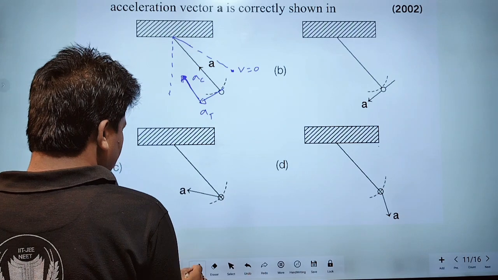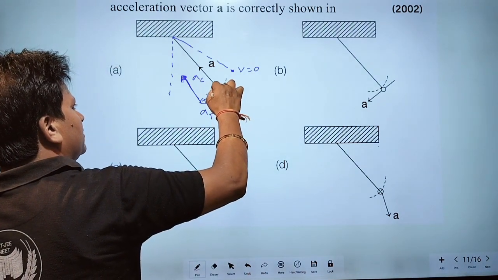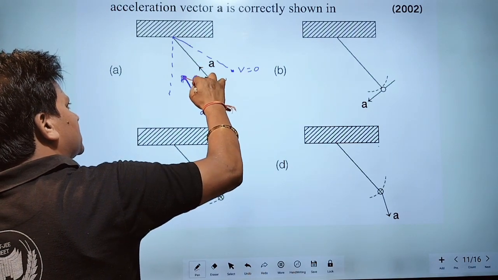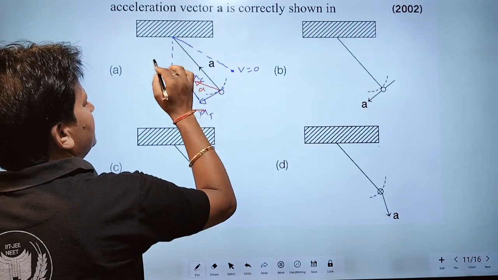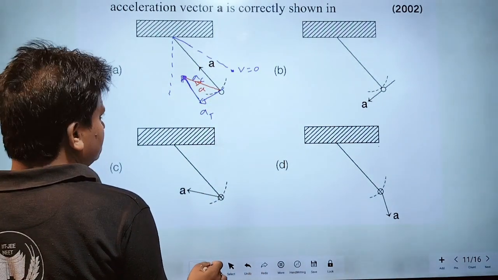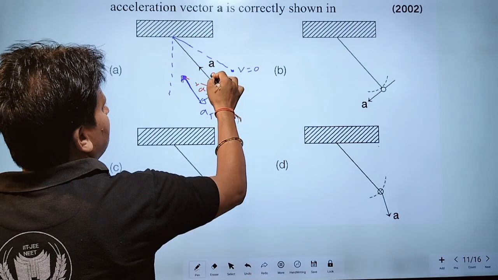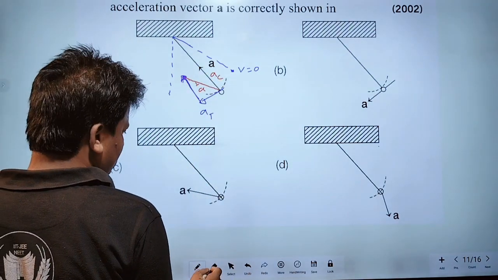The resultant of these two vectors will be from the tail of the first vector to the head of the last vector. This is the resultant, and this is the net acceleration. This acceleration is centripetal and this acceleration is the net acceleration.